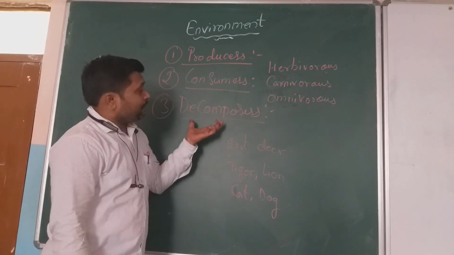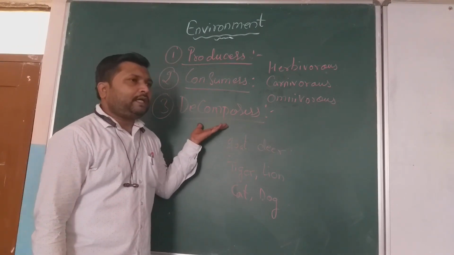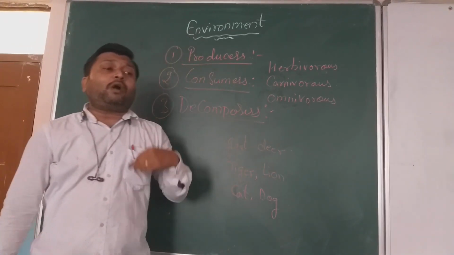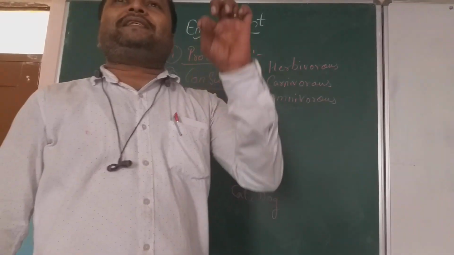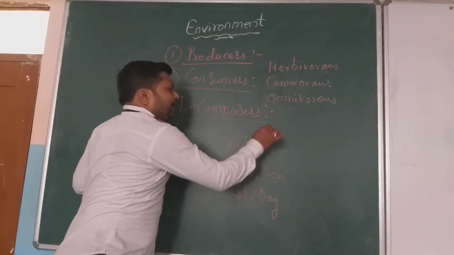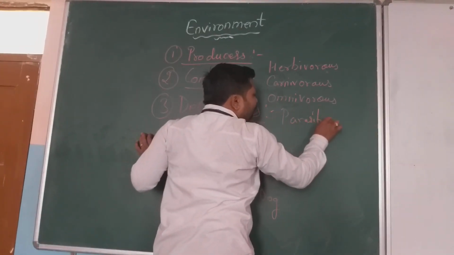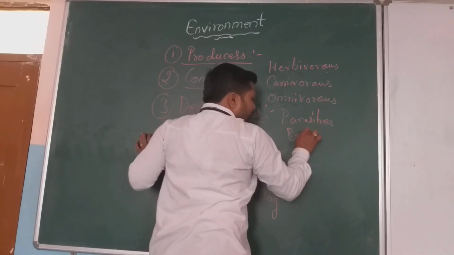And lastly, we come across the decomposers. When we are talking about the decomposers, their main role is to decay and decompose the dead plants and animals. In that we can include examples like parasites, or we can include bacteria.